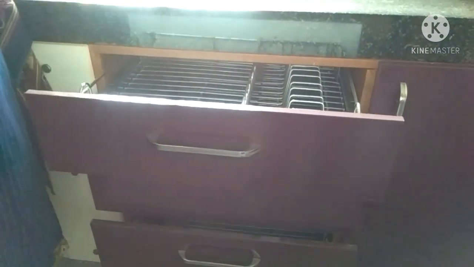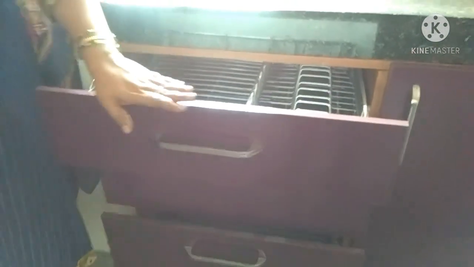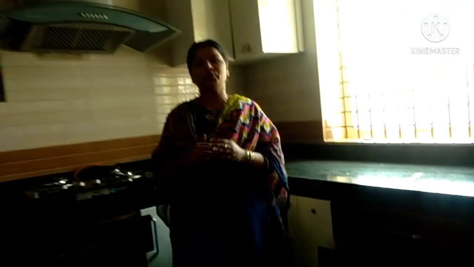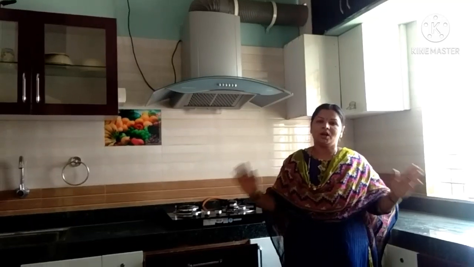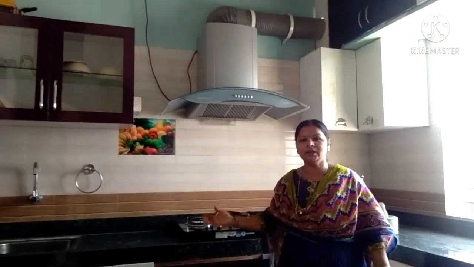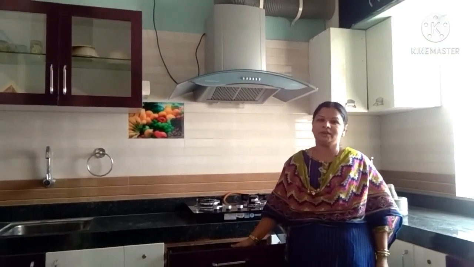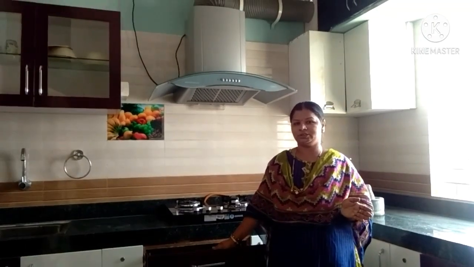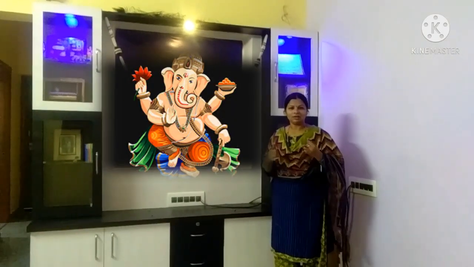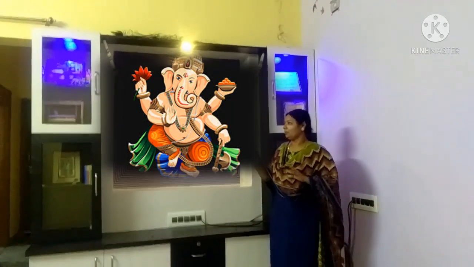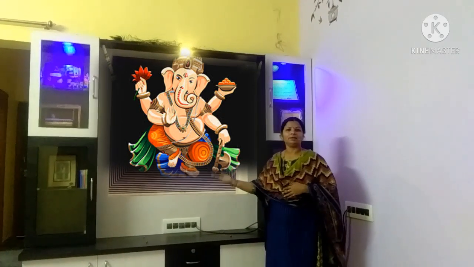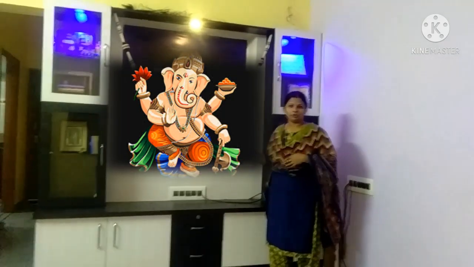So this is the modern kitchen, children. Okay, so we want to make our house very beautiful. It means we have to contact the interior designers. They come and they make the house beautiful. By using all the materials like wood and steel, they are making the house beautiful, children. Our interior designers not only make the kitchen beautiful, they also make different types of showcases, and they make our house beautiful, children.